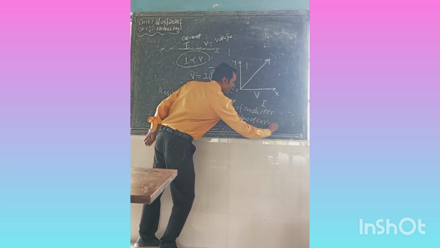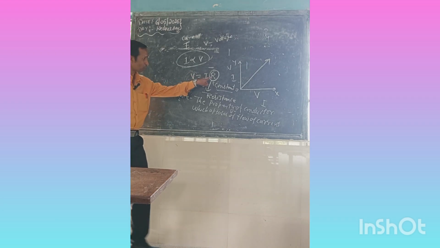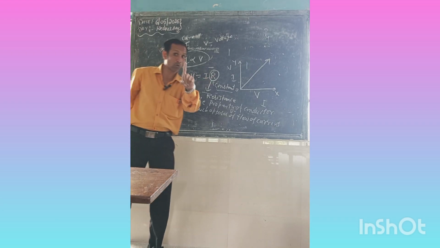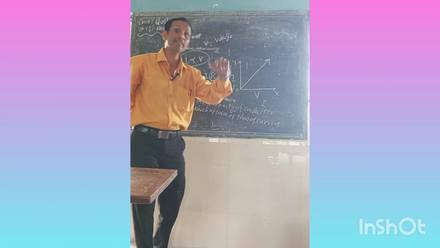That is called the resistance. It is a property which does not allow the current to flow.